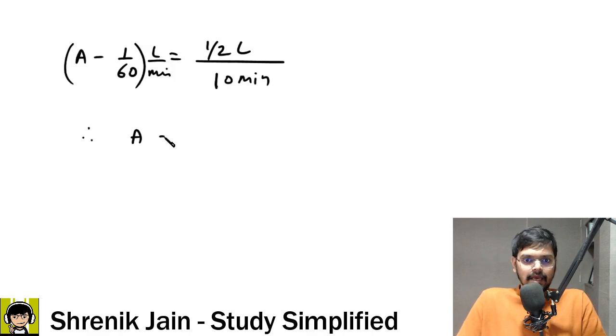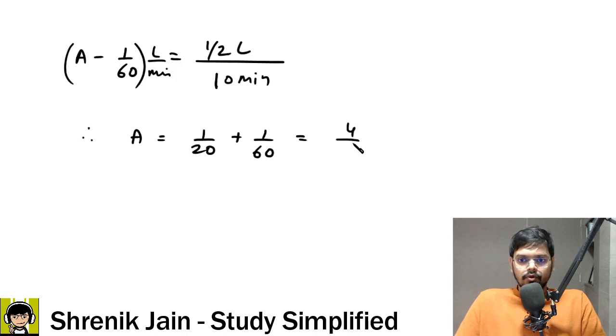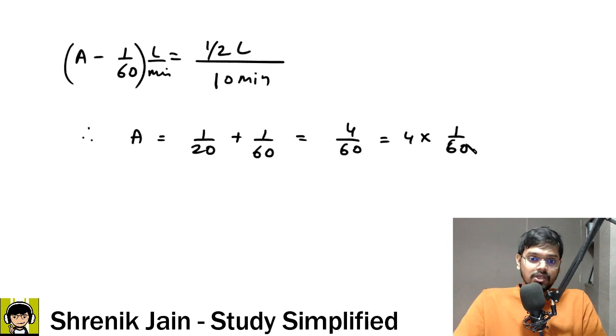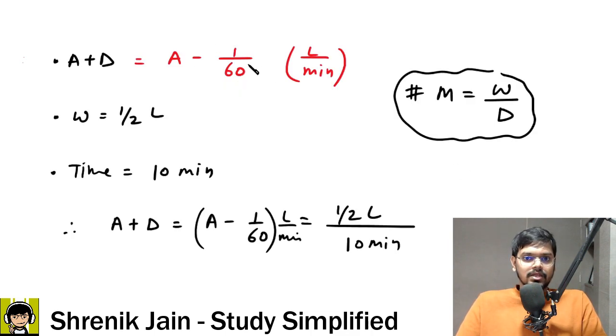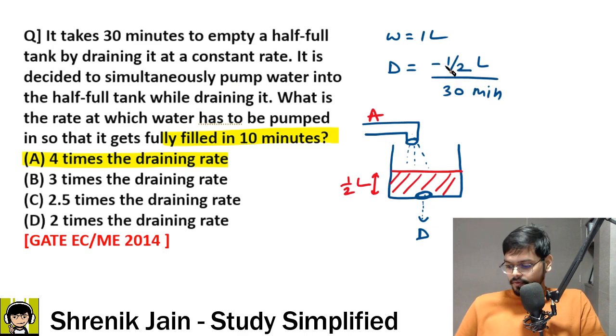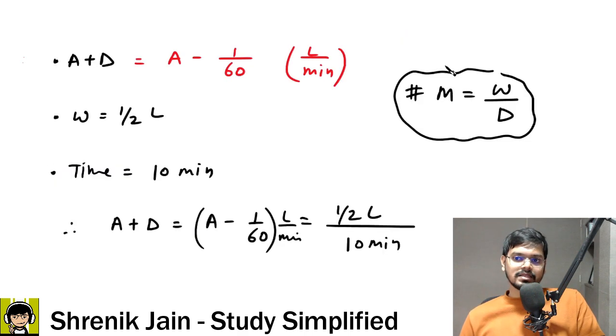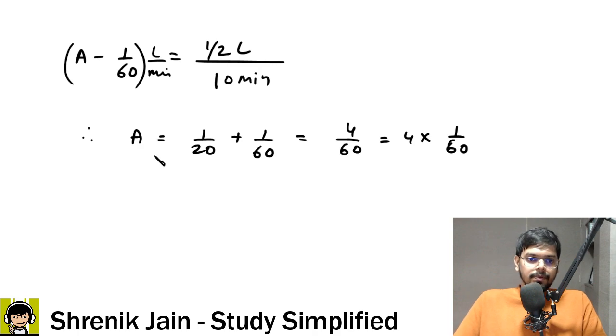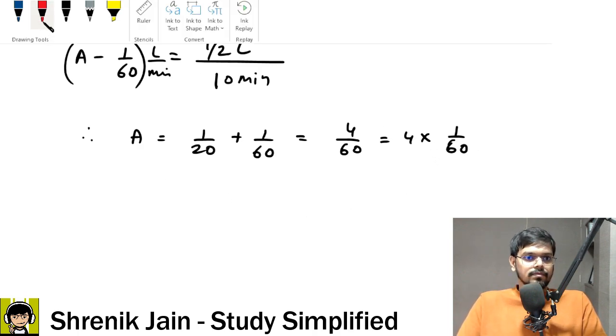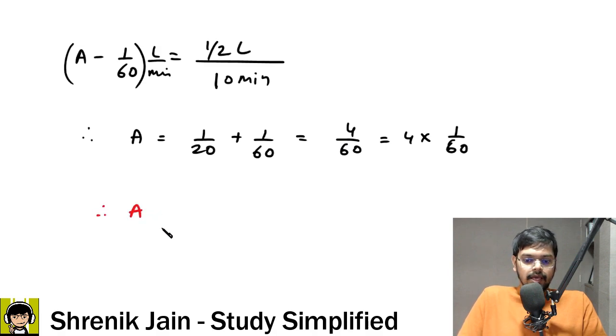Therefore, I can say A is equal to 1 by 20 plus 1 by 60. So tell me guys, what is the answer? Sir, the answer is 3 plus 1, 4, 4 divided by 60. So this is 4 into 1 by 60. Sir, this 1 by 60 is nothing but the working capacity of drainage. Drainage has the efficiency of 1 by 60. So can I say the pump should have the efficiency of 4 into drainage rate? Therefore, A